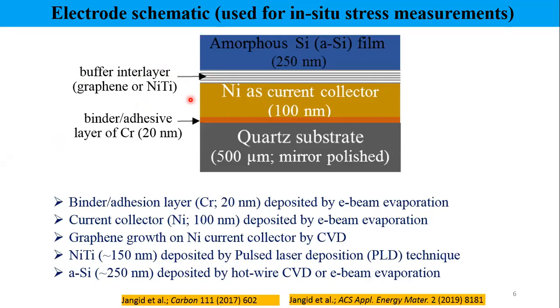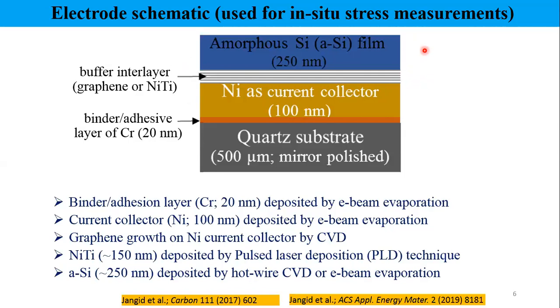In pulsed laser deposition, you apply high energy density laser pulses on your target material. Due to these high energy laser pulses, the material gets ablated and deposits on the desired substrate. On top of these interlayers, we grow the material of choice, that is amorphous silicon film.